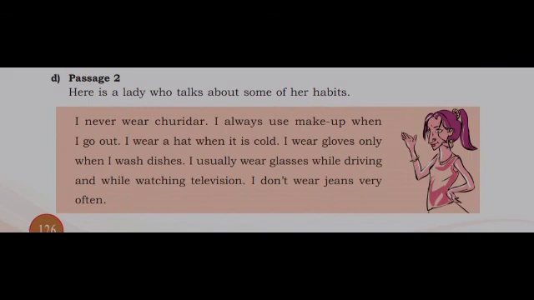Children, can you find out the verbs in the simple present tense? Wear, use, go, wash. Here, the subject is I, that is considered as plural. That's why the verb is in its base form. That is, we don't want to add s or es to the verb. Wear, use, go, wash. Just V1 form because the subject is plural.